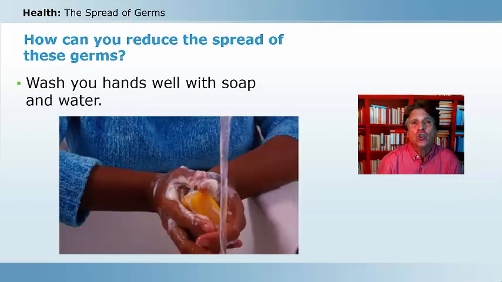Also, it's important to wash your hands with soap and water, and do that well. Do that for at least 20 seconds. And make sure you scrub between your fingers and on the top and the bottom parts of your hand. This is important to do when you touch surfaces that may have germs on them, or if you sneeze or cough. Remember, you can get those germs on your own hands, so make sure that you wash them. Or if you go to the bathroom, make sure you wash your hands well. This way you can reduce the spread of germs.